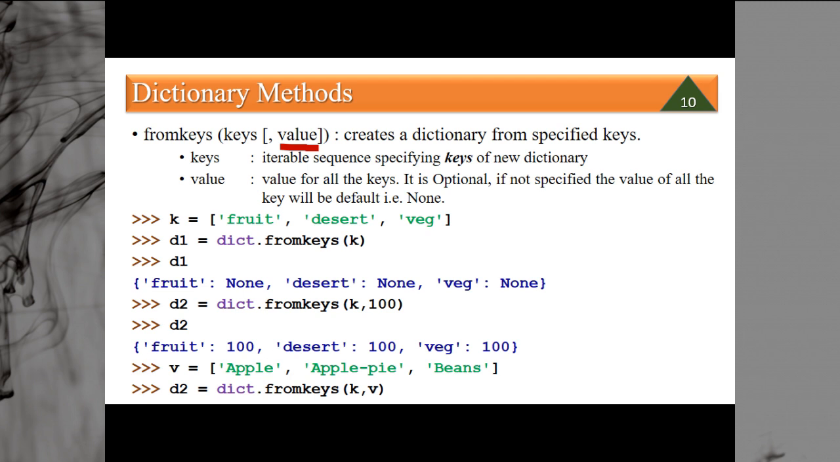No, no, no, you are thinking wrong. It will not be fruit will be apple, dessert will be apple pie, and veg will be beans. No. It will be fruit will be apple, apple pie, beans. Dessert will be apple, apple pie, beans. Veg will be apple, apple pie, beans. This is only one value. It is just a list. Here we are not having separate values, we have just one value. So this entire value will be assigned to all the keys fruit, dessert and veg.